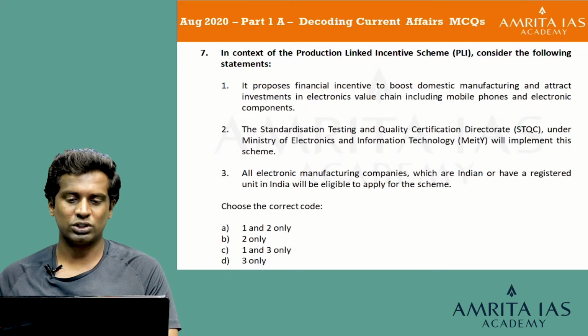In the context of production linked incentive scheme or PLI, consider the following statements. 1. It proposes financial incentive to boost domestic manufacturing and attract investments in electronics value chain, including mobile phones and electronic components. 2. The Standardization, Testing and Quality Certification Directorate, or the STQC, under the Ministry of Electronics and Information Technology, or MeitY, will implement this scheme. 3. All electronic manufacturing companies which are Indian or have a registered unit in India will be eligible to apply for the scheme. Choose the correct code. Option A, 1 and 2 only; option B, 2 only; option C, 1 and 3 only; and option D, 3 only.